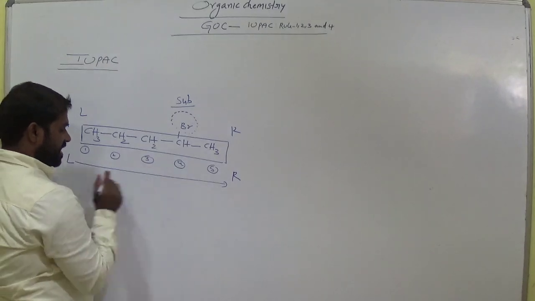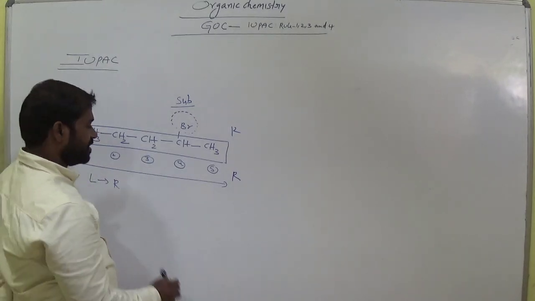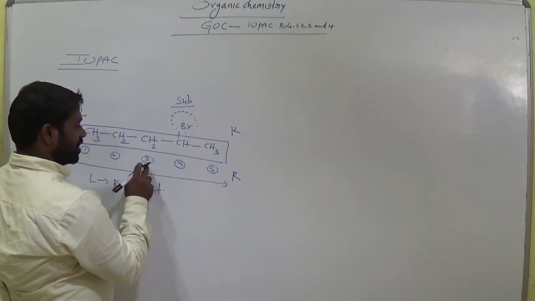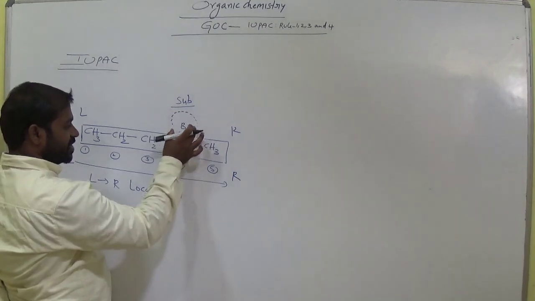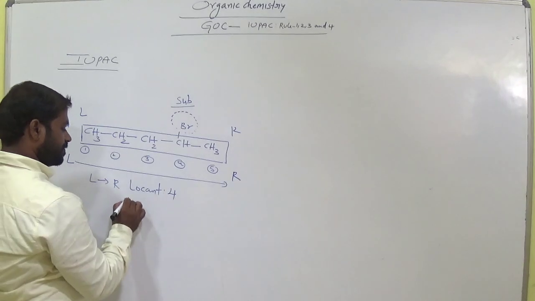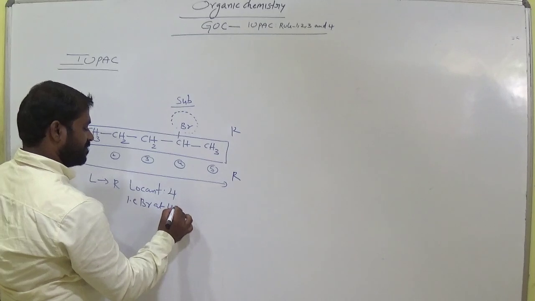In this direction, left to right, what is the locant, the position? Where is the substituent present? At the fourth carbon. That means bromine is at the fourth carbon.